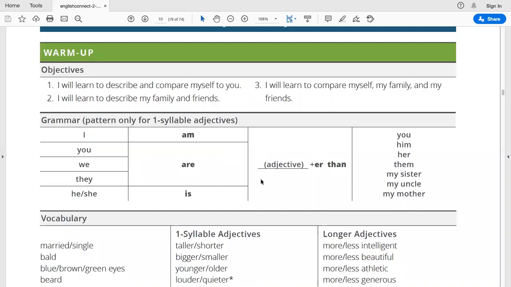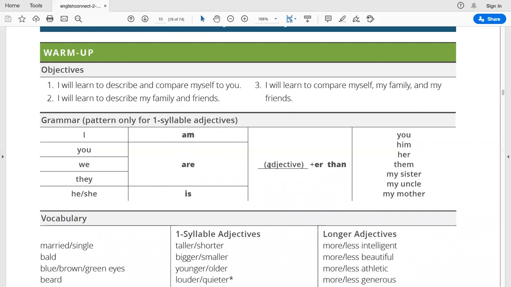Then the adjective, a one syllable adjective with the termination er, and then we will use the word than to do the comparison, and we will end saying you, him, her, them, my sister, my uncle, my mother, or someone we are comparing against.